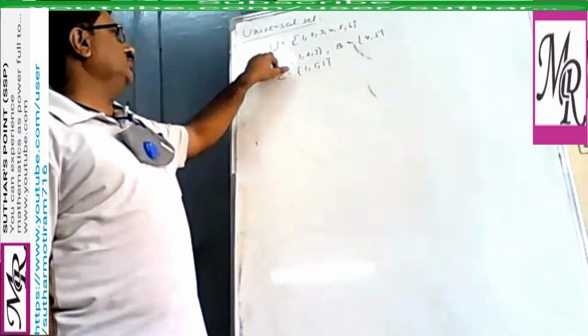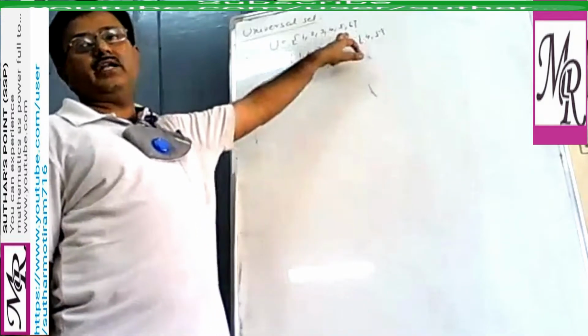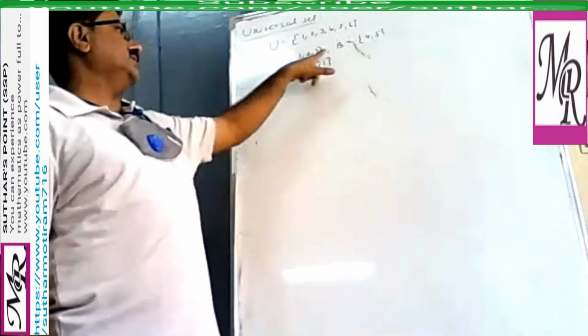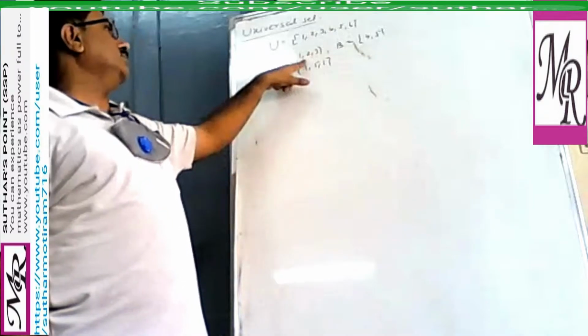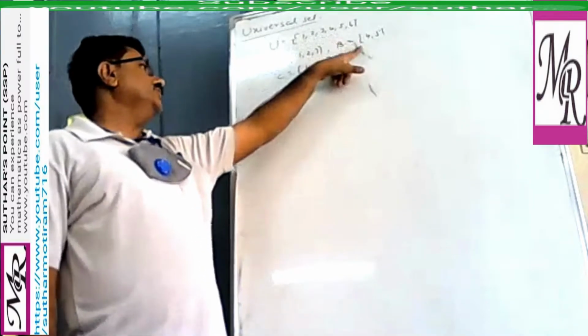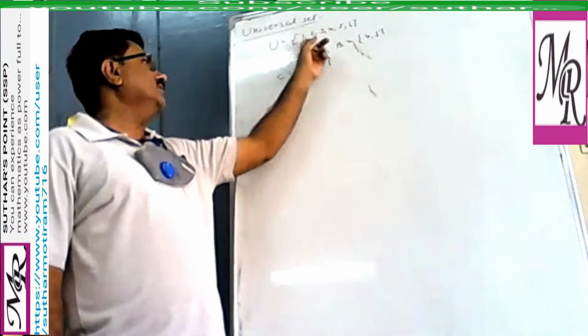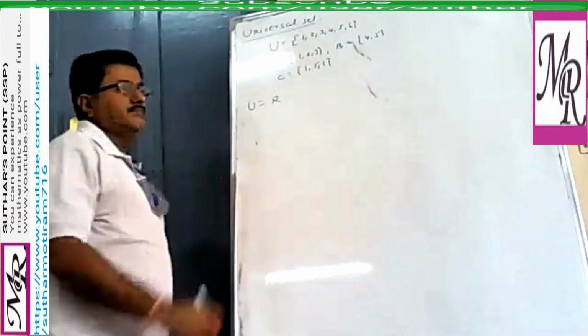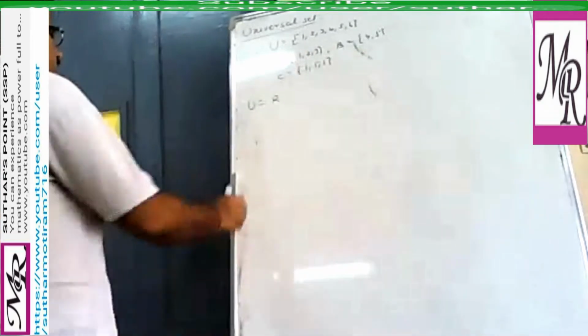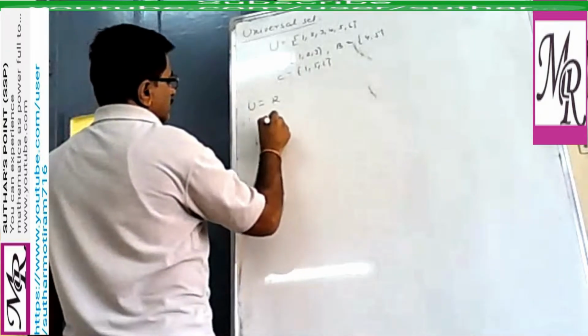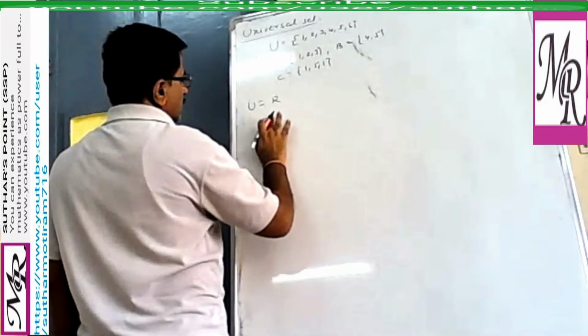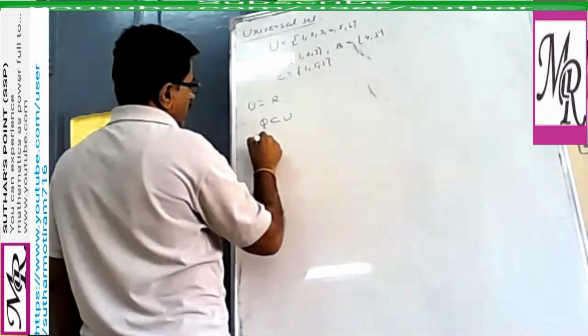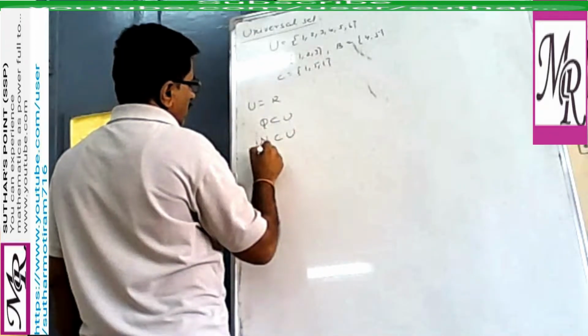So this capital U represents the universal set, as it has three subsets A, B, C. All elements of A are in U, all elements of B are also in U, and all elements of C are in U. Similarly, suppose capital R is the universal set, that is, the real numbers, as it has subsets such as rational numbers, natural numbers, or integers.